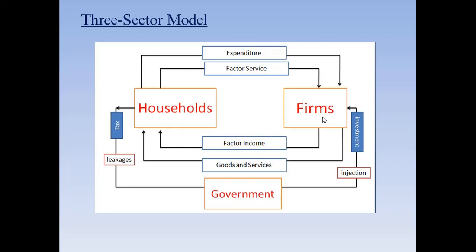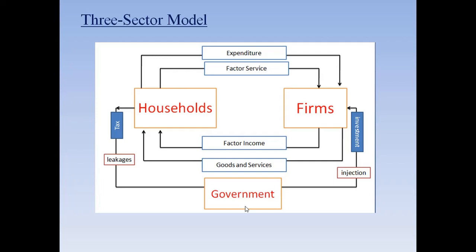So from both households and firms they collect tax, and now they invest the same in the market. That is, the government will construct the infrastructure: roads, street lamps, government hospitals. They also have to pay the government employees as well. So this is how the three sector model works.